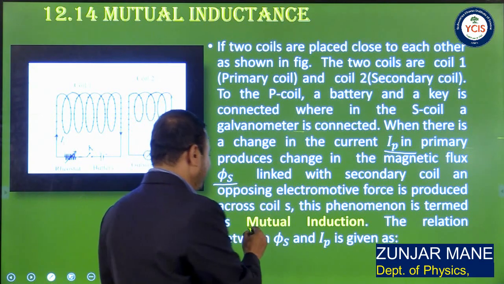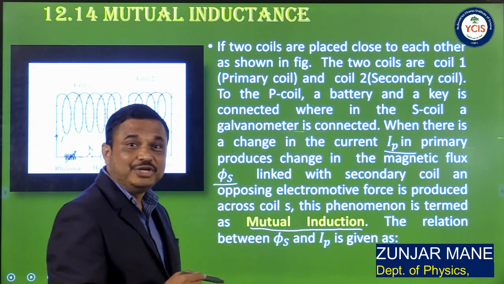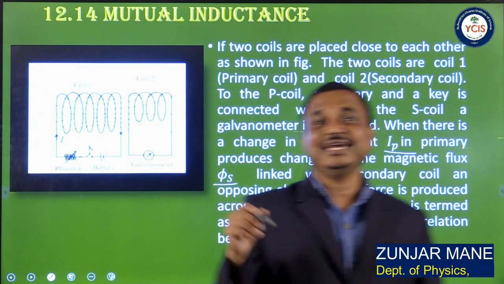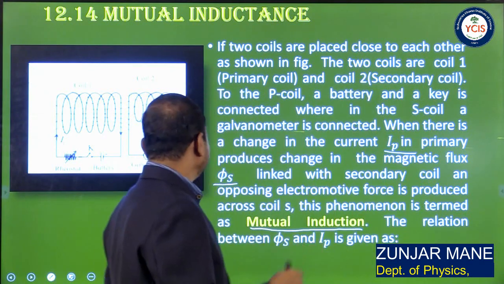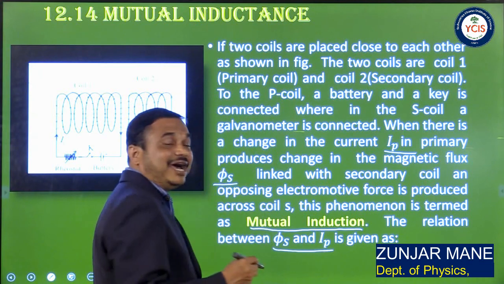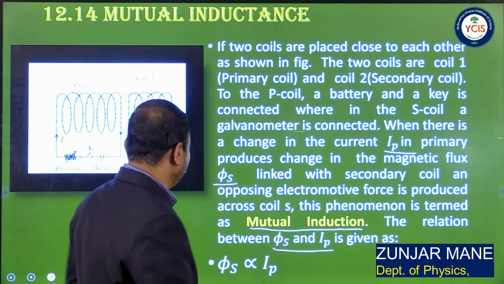So the phenomenon of mutual induction is the production of induced EMF in a secondary circuit due to change in current flowing through the primary circuit. We have the relation between phi s and IP such that phi s is directly proportional to IP.